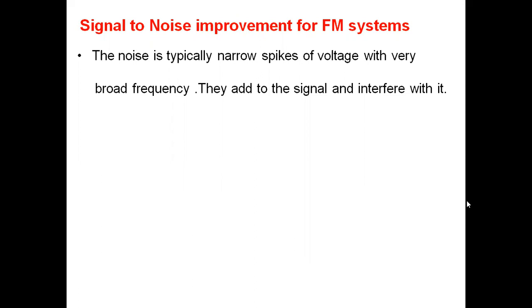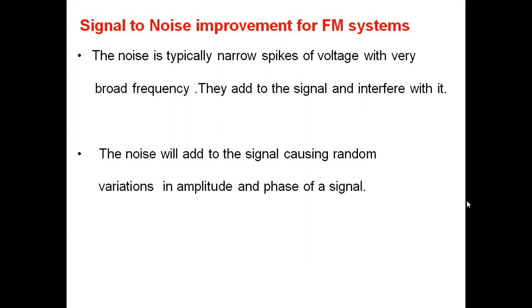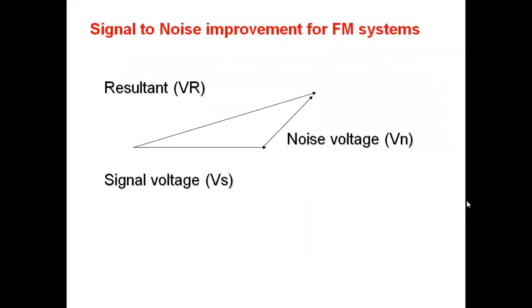It is corrupting the wide range of FM signals, and hence it is added to the signal and interferes with it. The noise will add to the signal, causing random variations in amplitude and phase of the signal. That is the reason we need to minimize the effects of noise. So this is a noise triangle in FM.